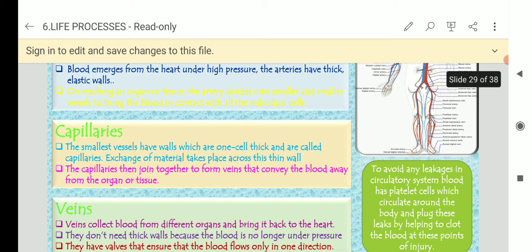Next one, second one, capillaries. The smallest vessels have walls which are one cell thick and are called capillaries. Exchange of materials takes place across this thin wall. It also connects arteries and veins.